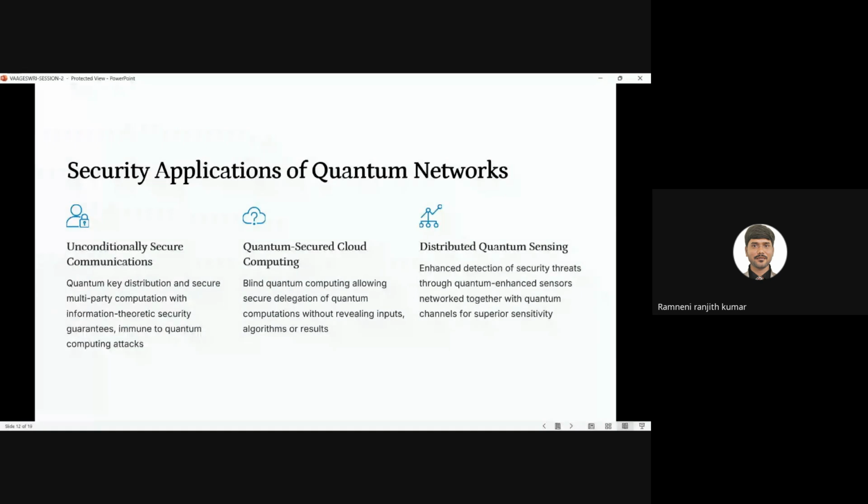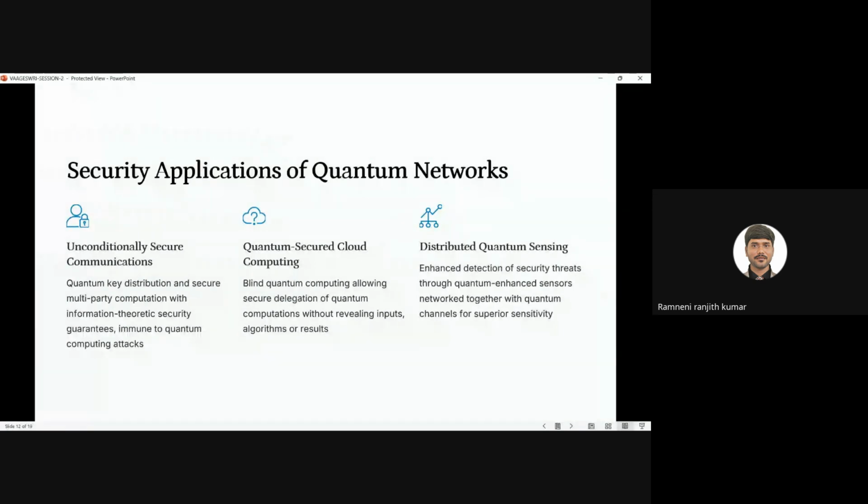We will make use of QKD and multi-party computation network security in unconditional secure communications. By using this technology, we will provide the security for our quantum network.